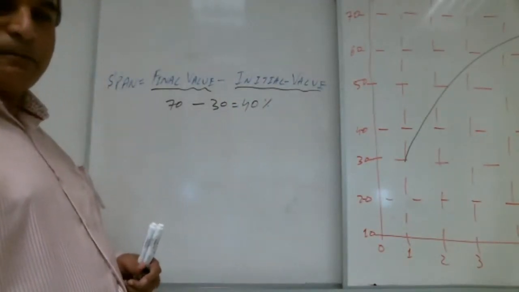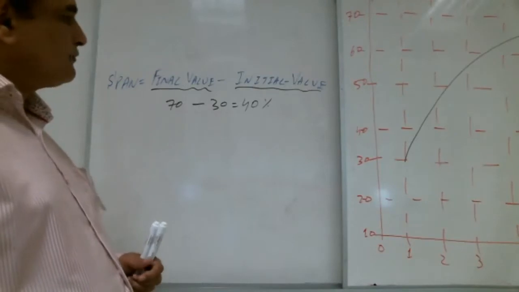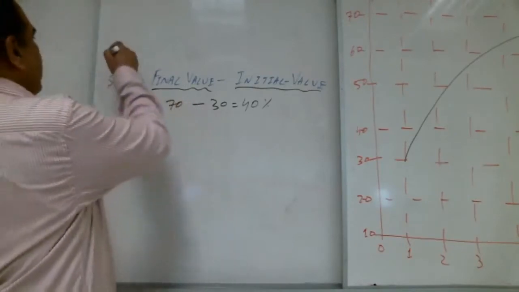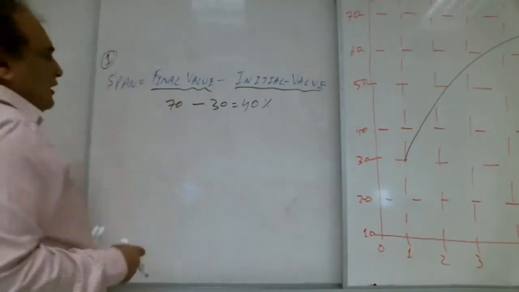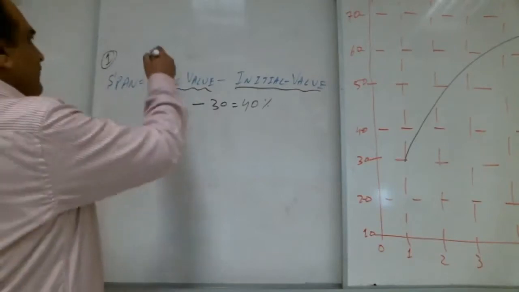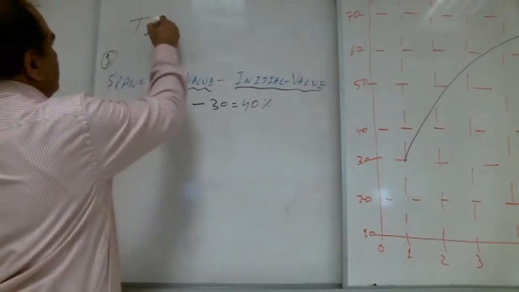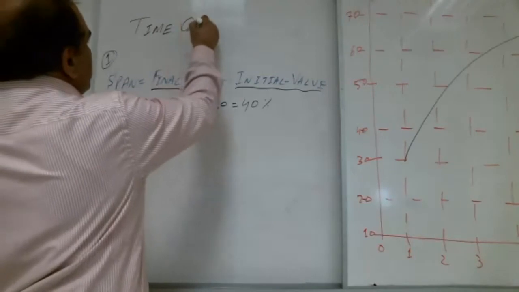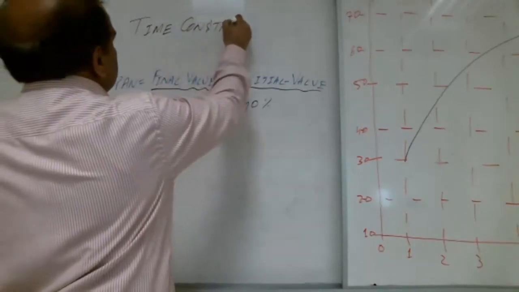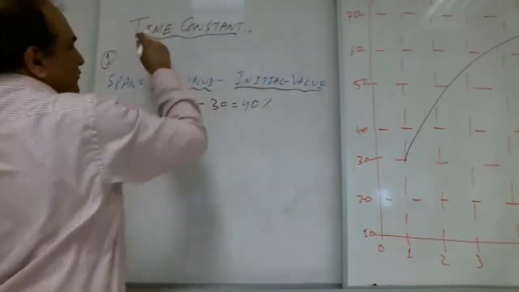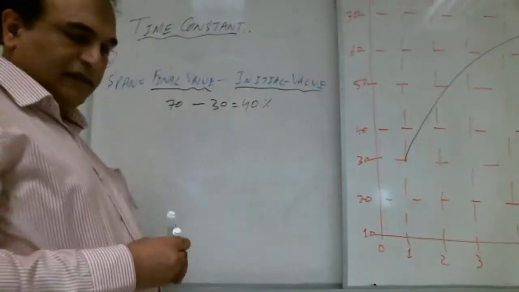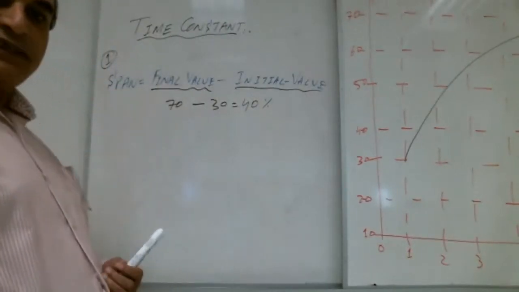This is the first step, and what we are doing is finding the time constant. If you remember, we left the last class here: how to find the time constant.